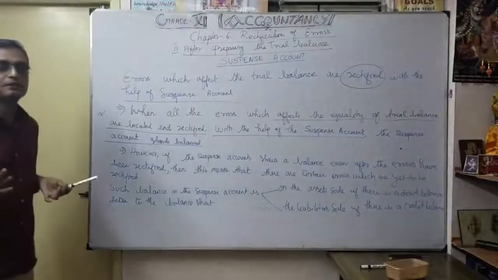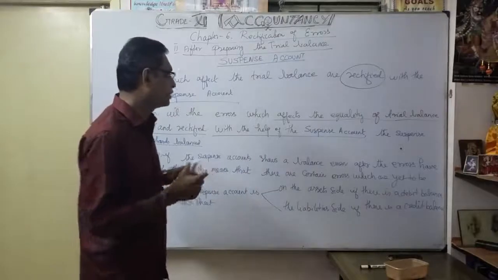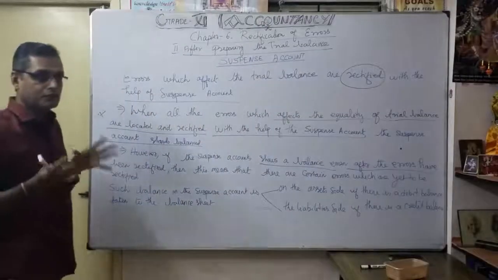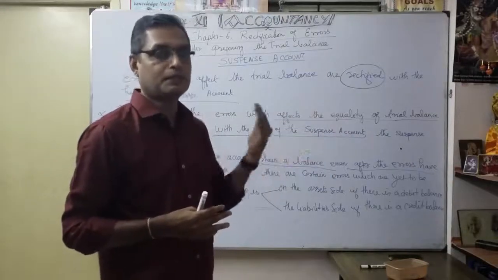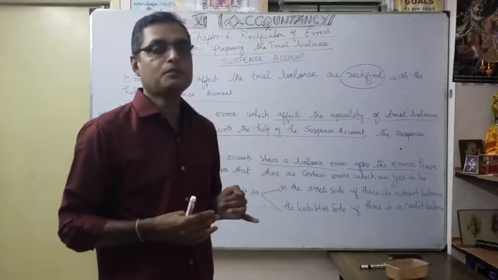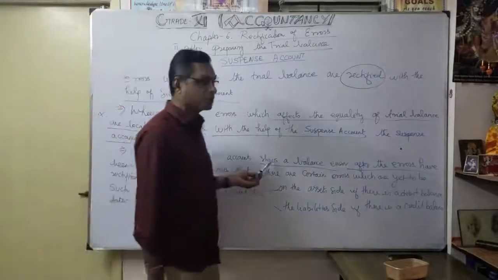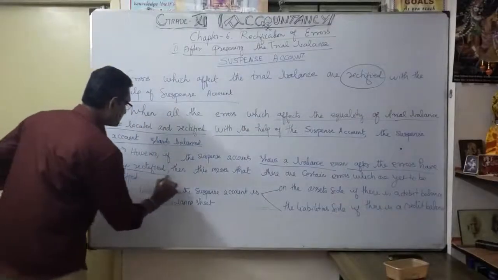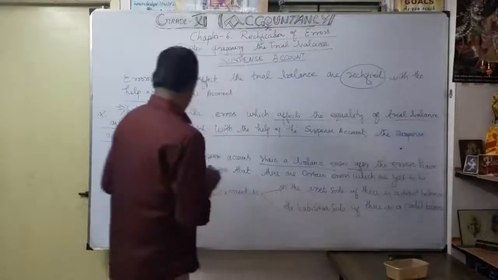The next point is very, very important. If the suspense account shows a balance even after the errors have been rectified, then this means that there are certain errors which are yet to be rectified. Even after preparation of the trial balance and locating the suspense account because of the difference in the debit or credit side, some errors remain.